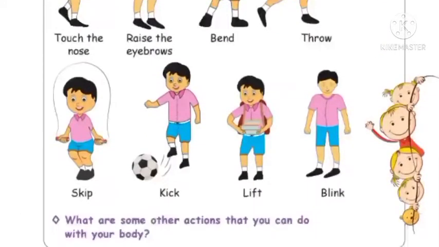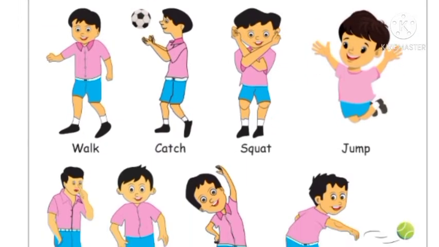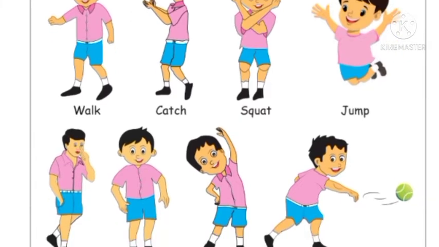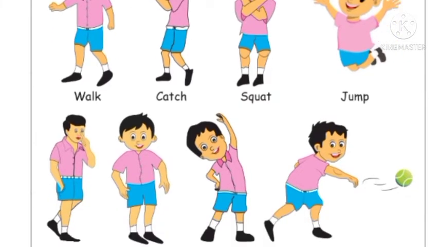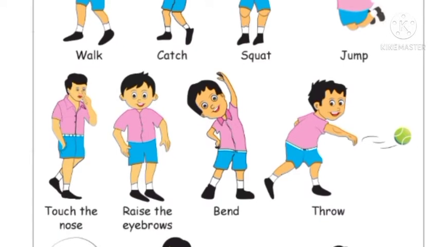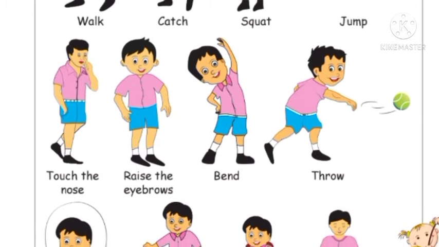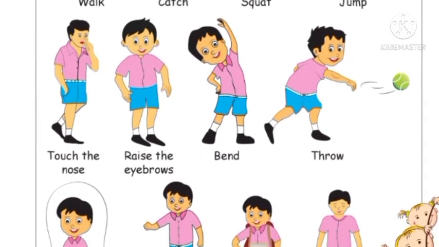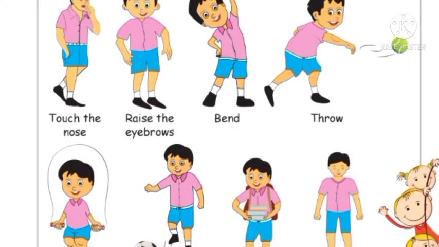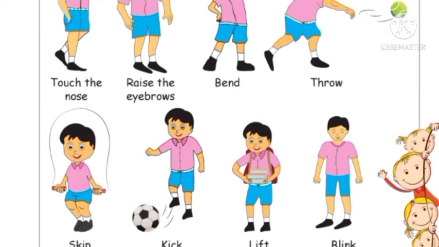Okay, next, see here children, observe this picture. Here is little Varun. Little Varun is moving his body in so many ways. Shall we try to do these actions? Children, you all have to do these actions. Walk, catch, squat, jump, touch the nose, raise the eyebrows, bend, throw, skip, kick, lift and blink.